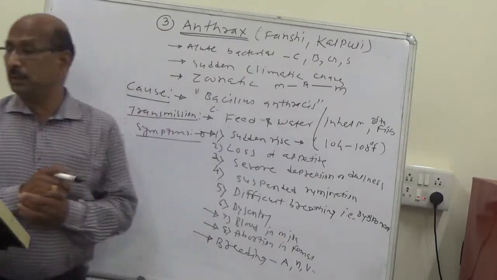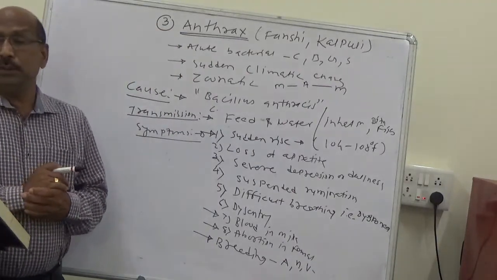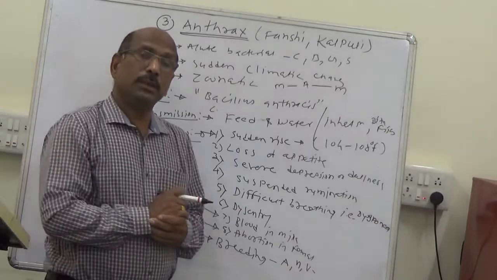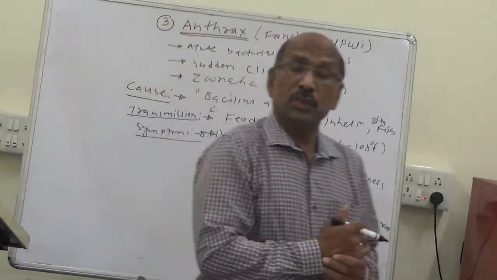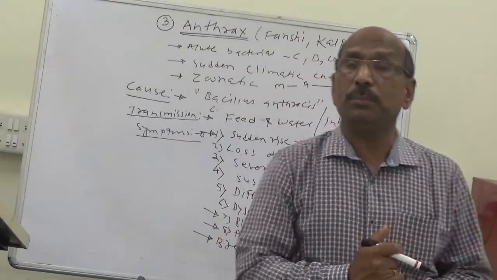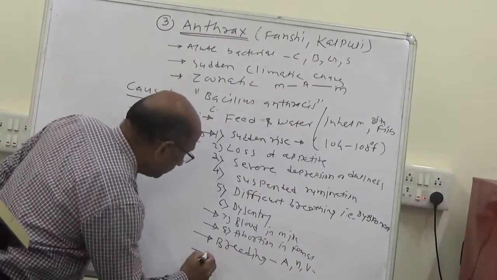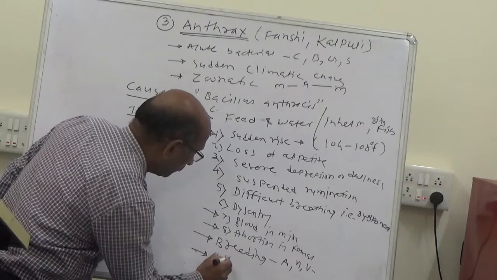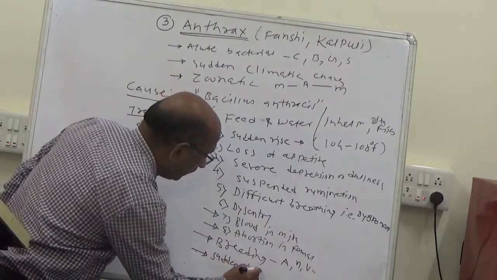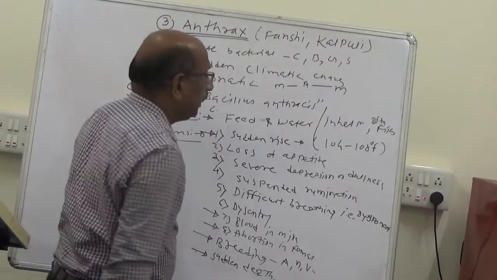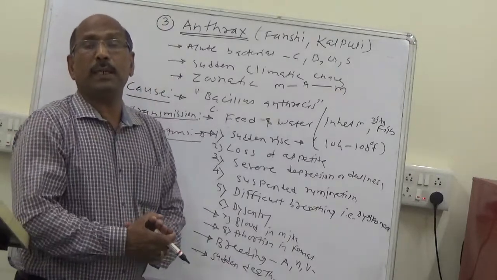Particularly in the case of anthrax, there are chances of sudden death. The animals die suddenly in peracute cases.